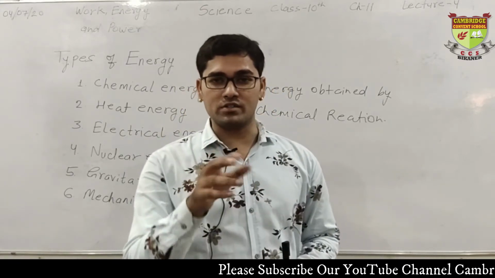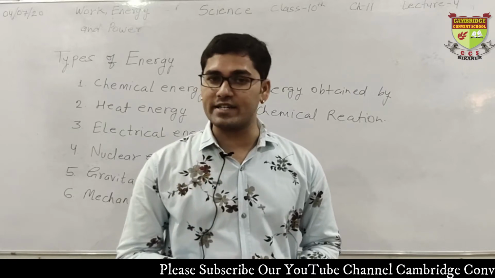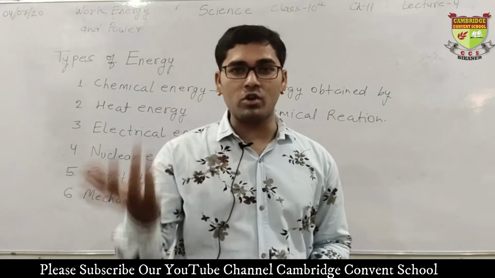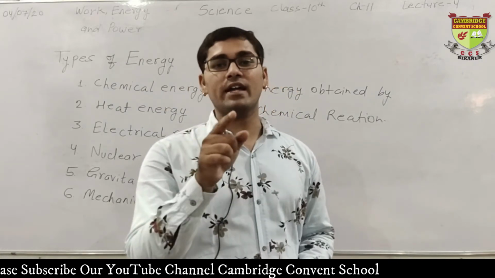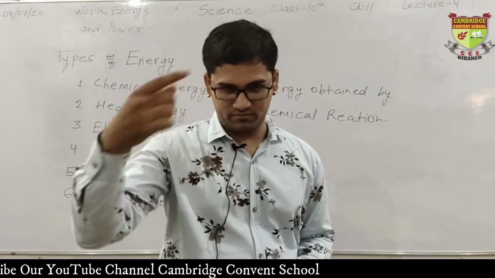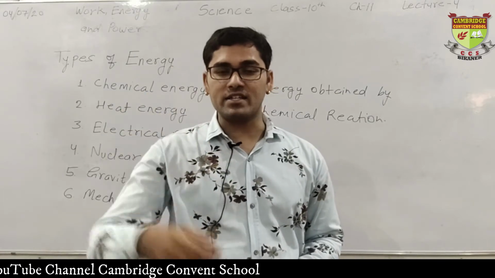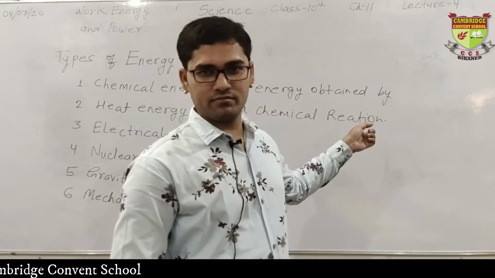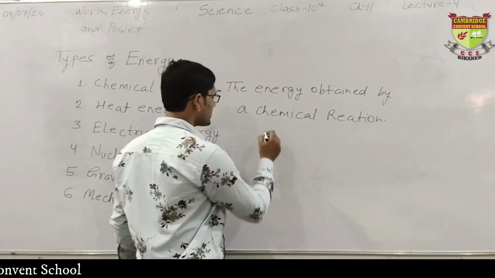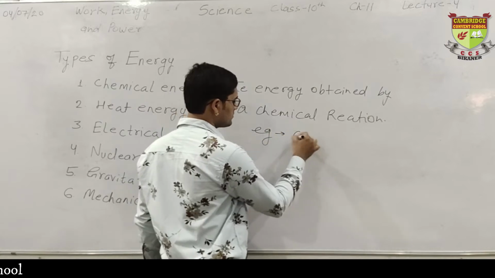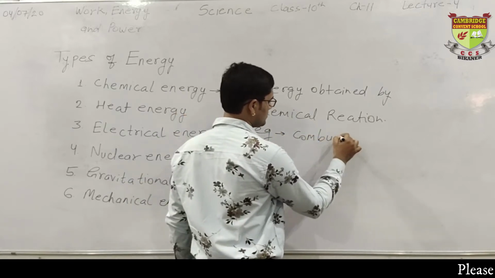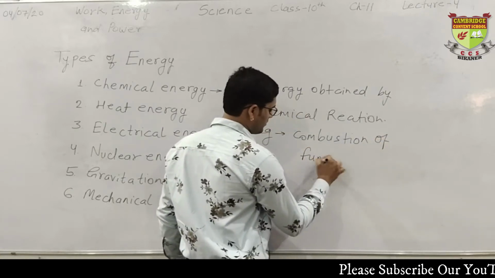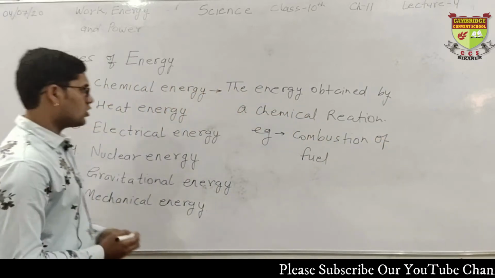When the fuel is combusted, a chemical reaction takes place, and due to that reaction a huge amount of energy is released, and that energy is used to run our vehicle. Clear? We utilize that energy. So fuel can be said to be a type of chemical energy source. So we can write an example: combustion of fuel.